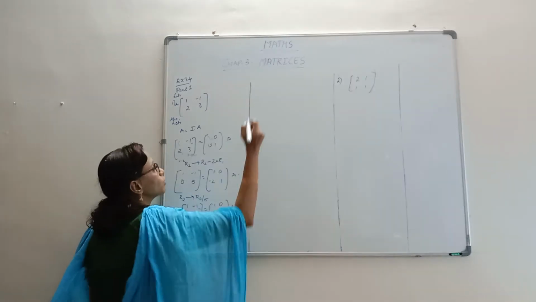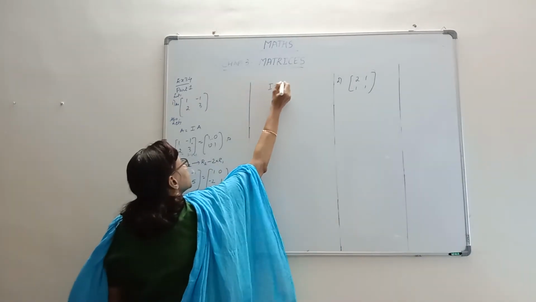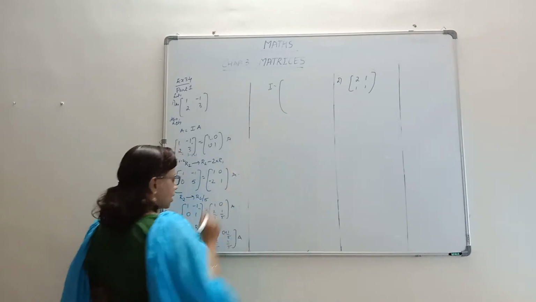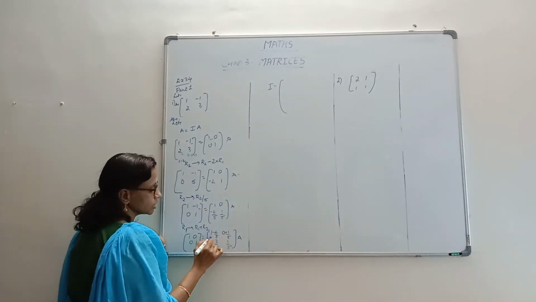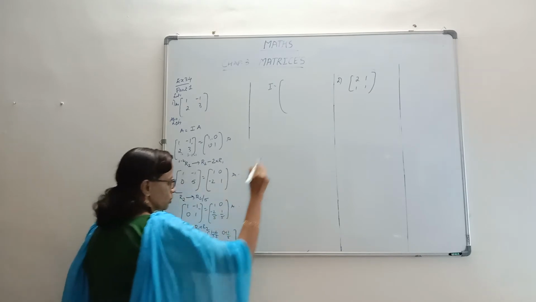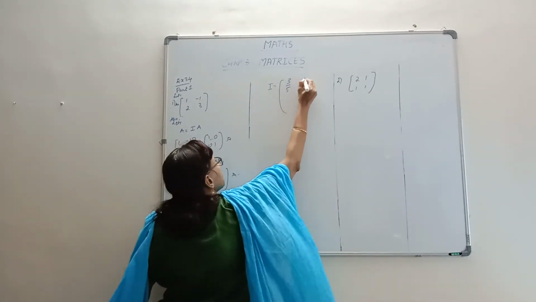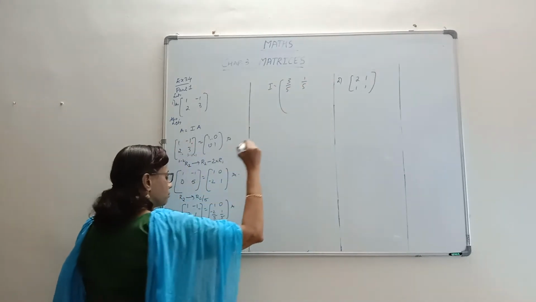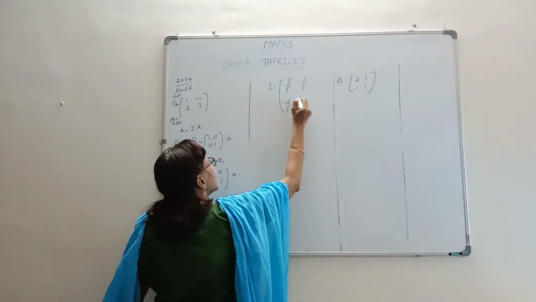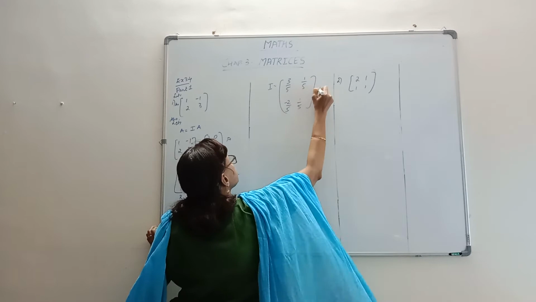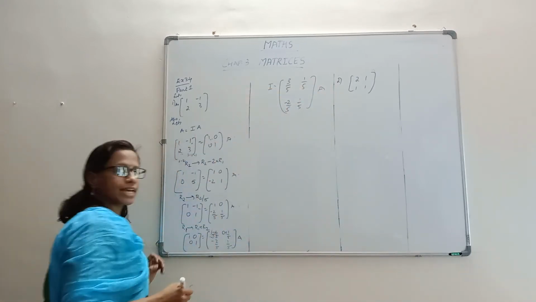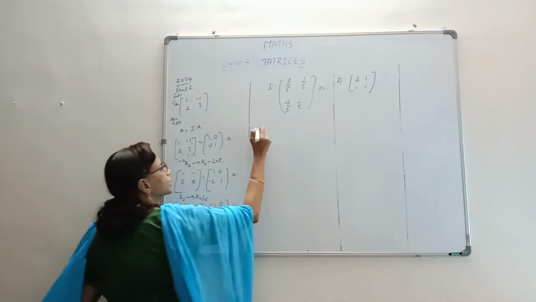So see what we have got here is I equal to 1 minus 2 by 5. Imagine it is into 5 into 5. 5 minus 2 by 5, 3 by 5. 3 by 5, 1 by 5, then minus 2 by 5 and 1 by 5, into A. So A into A inverse is I. By that logic, you will get the inverse.